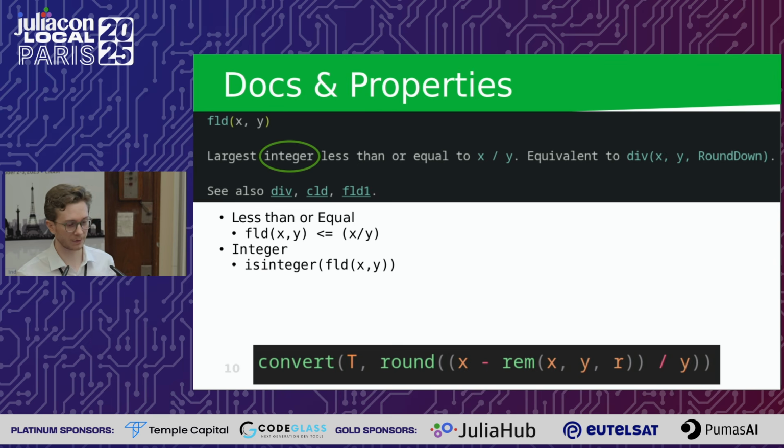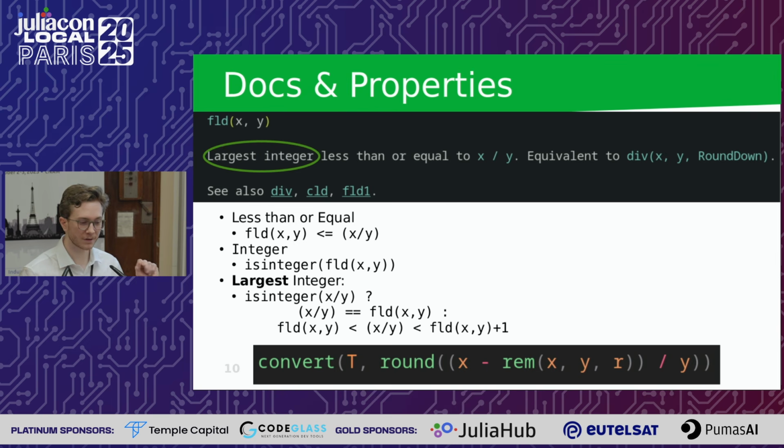And there's more than that, because we also say, hey, it's an integer. And in Base, there's this nifty little function isinteger, which does nothing more than tell us if the number that we put in is an integer. There's no fractional part remaining, and it's just saying, when I convert this to some integer of a large enough data type, I would not get an error. And there's a third, trickier property we could extract here, and that is the largest integer.